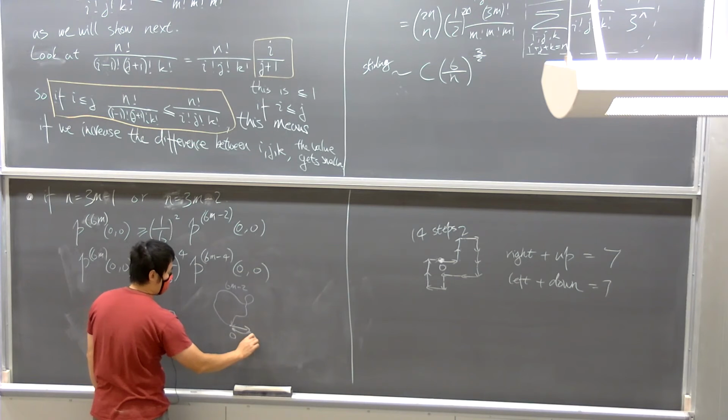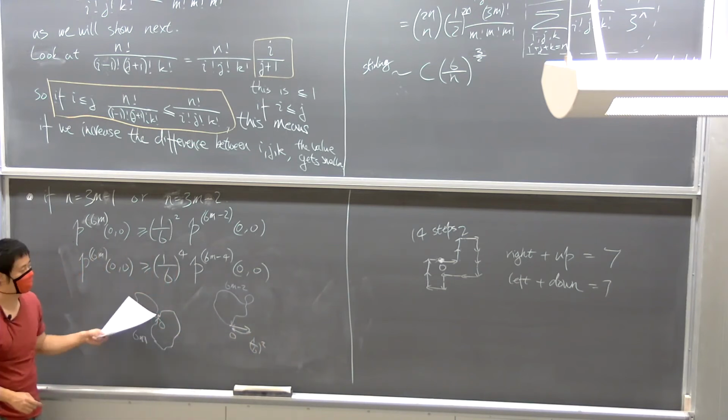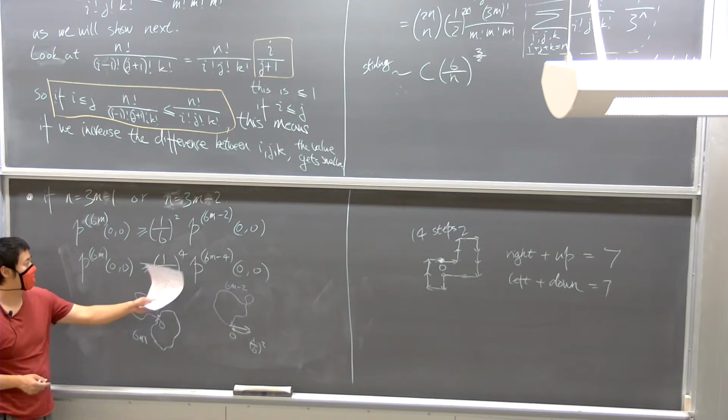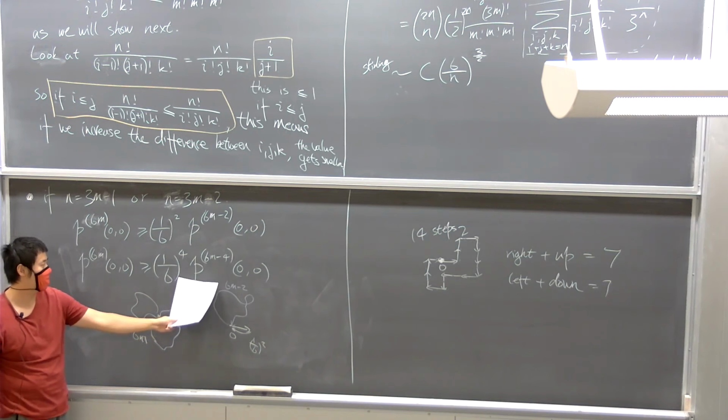So this accounts for the 1/6 squared. You can think about this as a subset event of what happens here. Any event that is here definitely implies here, so this is a smaller event. And of course, it's the same thing here.